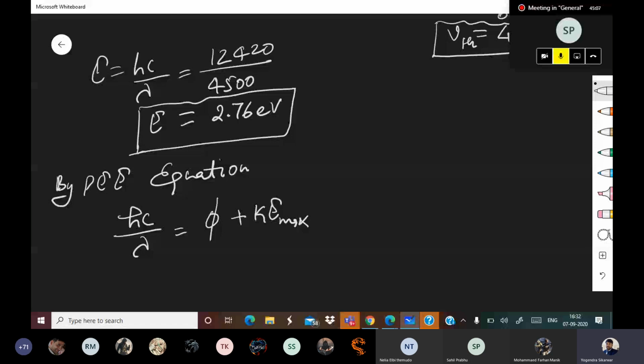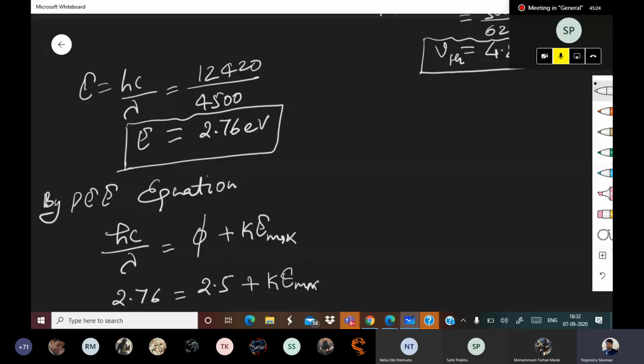So 2.76 is equal to phi, which was 2.5, do you remember, plus KE max. Let me check once again. How much was phi? No, phi was 2 only. Sorry, phi was 2 only. So KE max comes out to be 2.76 minus 2, 0.76 eV.